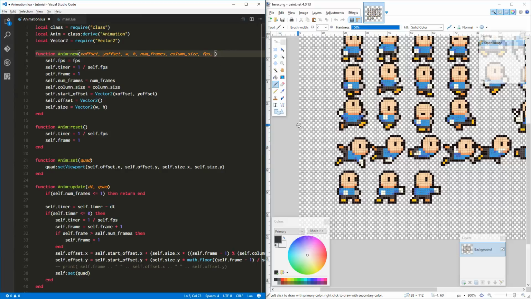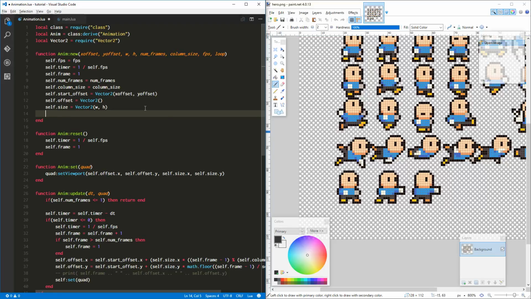Let's add another parameter called loop. And loop is going to be basically a Boolean, make it true or false. It's going to be true if the animation loops, i.e., like if the guy walks or if he's swimming or whatever, and it's going to be false if we only want this animation to be played one time through and then to stop at that last frame.